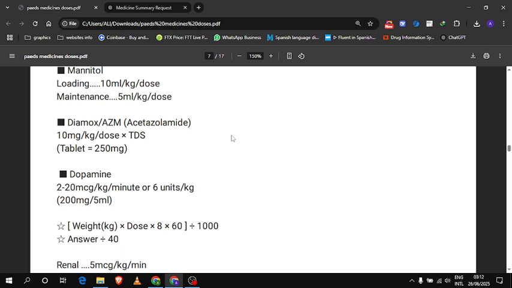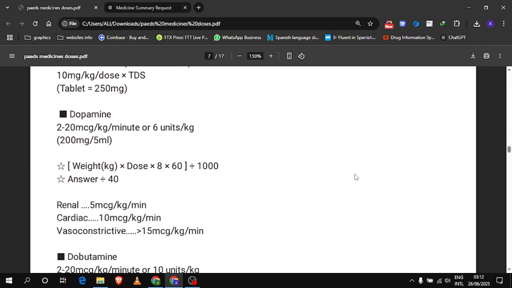The dose of dopamine is 2 to 20 microgram per kg per minute, or 6 units per kg, and the injection formulation is 200 mg by 5 ml. How to calculate: weight into dose into 8 into 60, divided by 1000, and then divided by 40. Let's calculate.